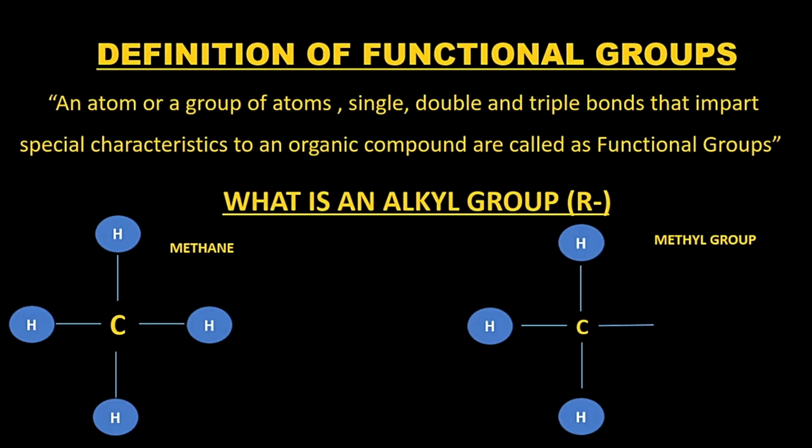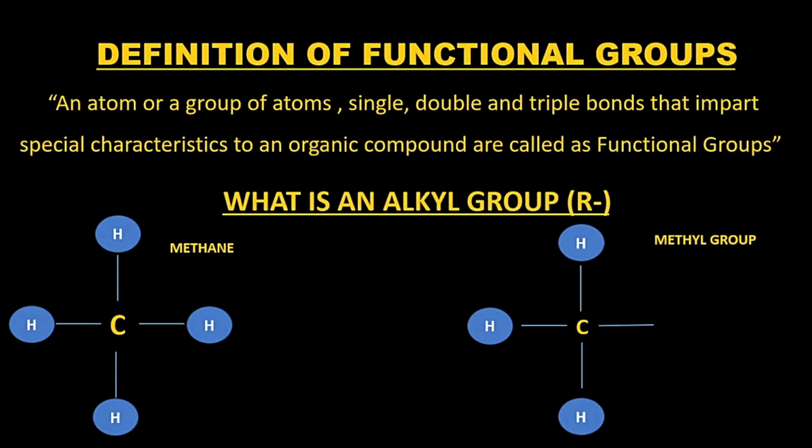After knowing about functional groups, let us understand an alkyl radical, rather an alkyl group. An alkyl group is produced from an alkane. An alkane is a hydrocarbon in which all four valencies of carbon are satisfied by single bonds. If one bond in an alkane is broken, it will be left with three bonds and one bond will be vacant and available for bonding with any other group. This one bond results in the formation of a new group called an alkyl group.